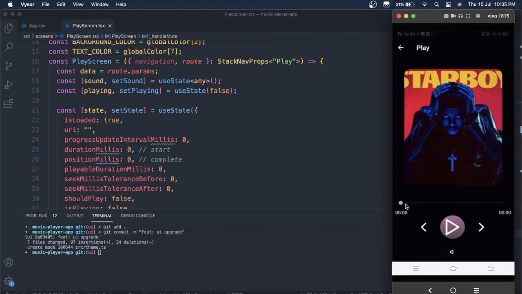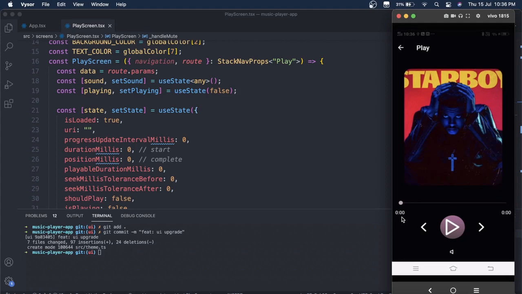Well, actually I have already implemented it. I'm just going to show the code and walk you through this. So in this video we are just going to see how to implement this slider. This is currently working in our app, so this is how it looks right now, and this is how I play the song. Once you play the song, this slider gets updated, and the timing as well, and you can pause the song, then it goes back to 0. Well, this should not happen, and we will fix this in later videos, but in this video we are just going to focus on this one.